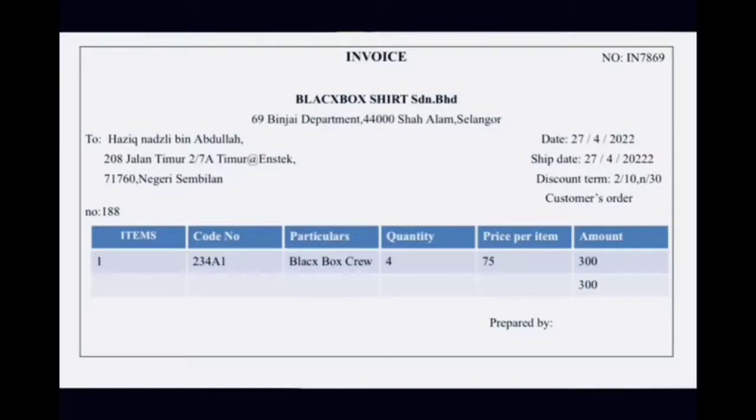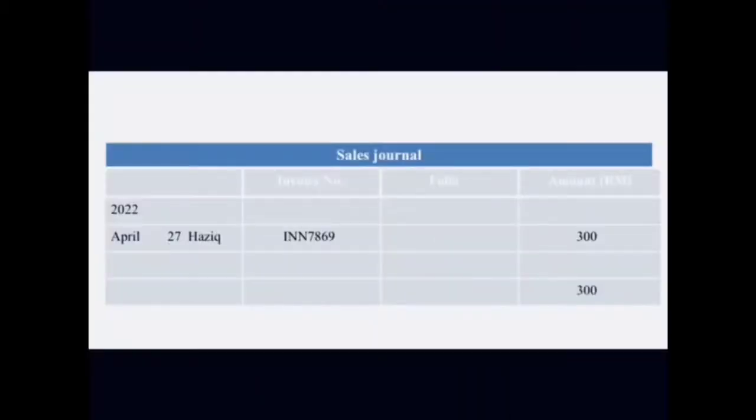The information normally contained in an invoice is the name and address of the business, serial number, name and address of the receiver, date of transaction, discount terms, and the customer order number. It may also include the item code, quantity of items, price per unit, and the total amount. This type of document, the invoice, will be recorded in the sales journal. The sales journal is used to record credit sales, and at the end of the month the business will know the total credit sales made in that month. Finally, it will look like this.